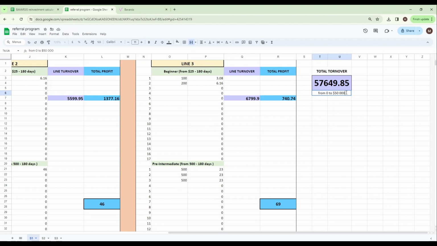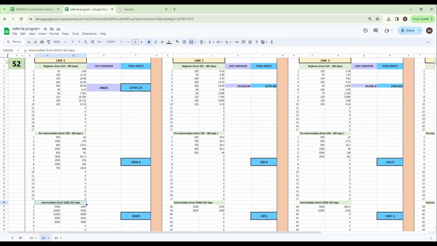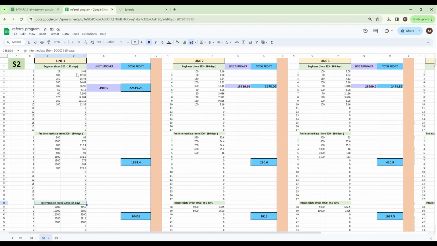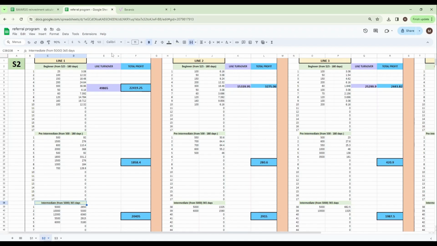You will be at level S1 until your turnover reaches $50,000. Once this goal is achieved, your S2 level is automatically updated and your earnings become higher and you receive an additional 4th line. The principle of calculation remains the same. Earnings from line 1 will be 8% of the total daily profit of your referral.